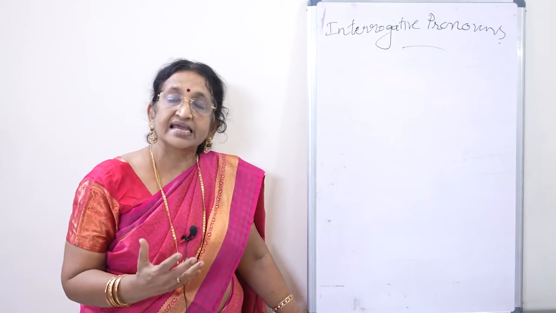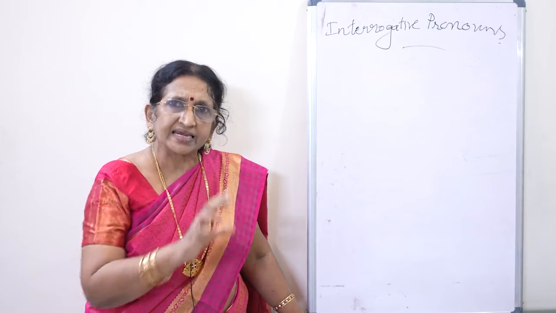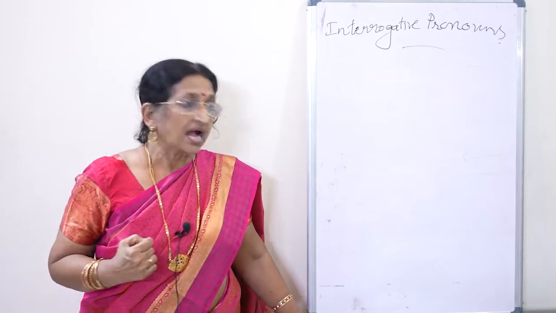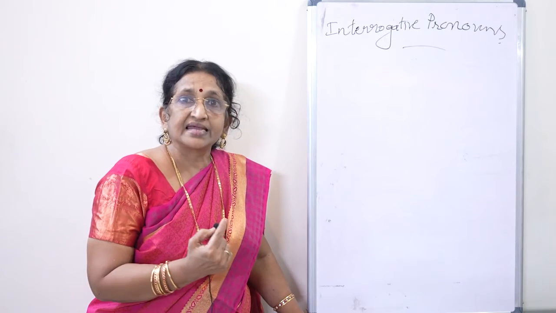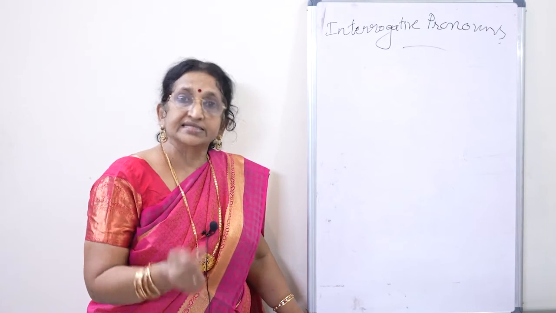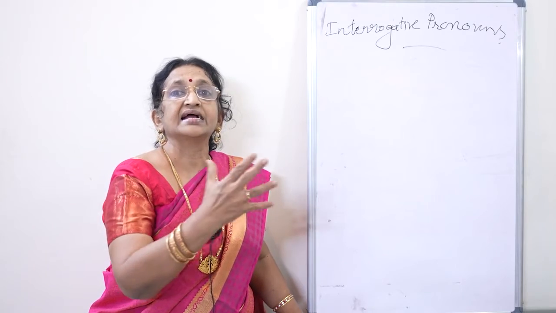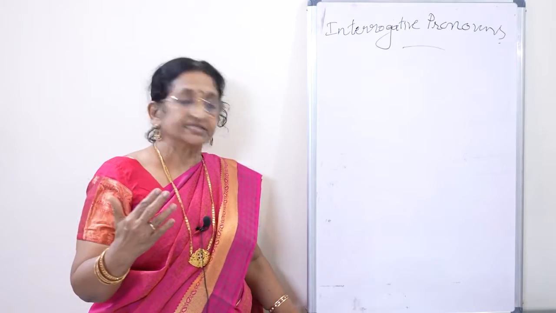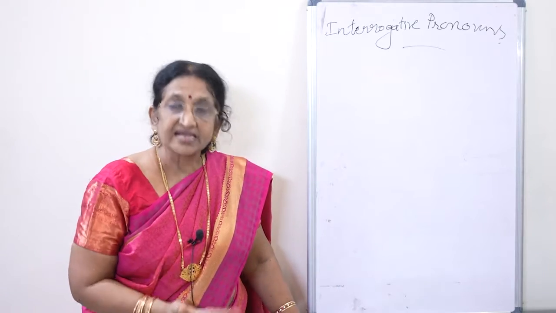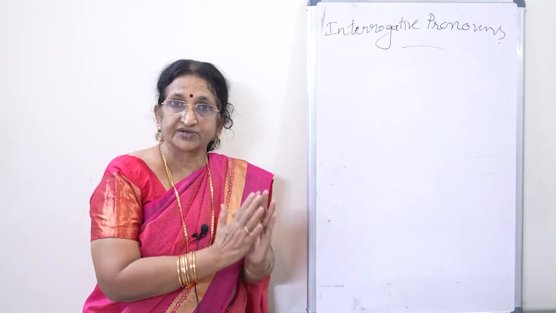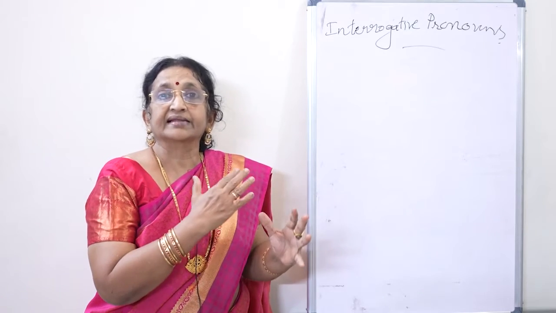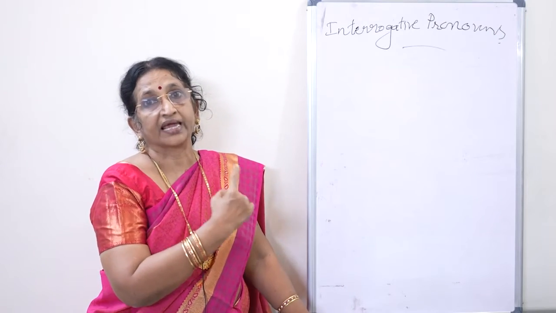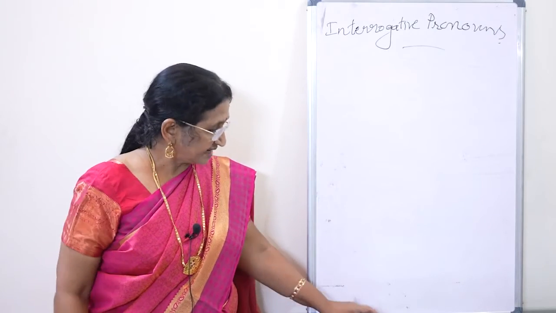Then when we say, where are you coming from? The answer will be a place. That is also a noun, no? Where are you coming from? I am coming from Delhi. Delhi is a proper noun. So where is again an interrogative pronoun. So all these WH words are used in interrogative sentences, and they are interrogative words, and they can also be termed as interrogative pronouns.